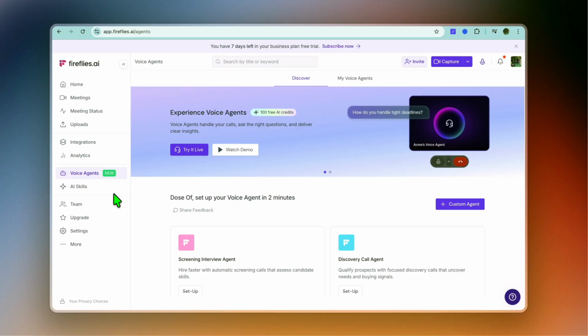Let's quickly go over the pros and cons. First, it saves time by automatically transcribing meetings. Second, it helps capture important details that might otherwise be missed. Third, transcripts are searchable, which makes it easy to review past conversations. And last but definitely not least, the summaries and action items help teams stay organized.